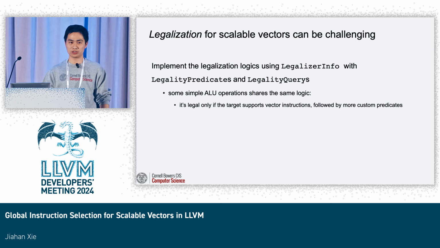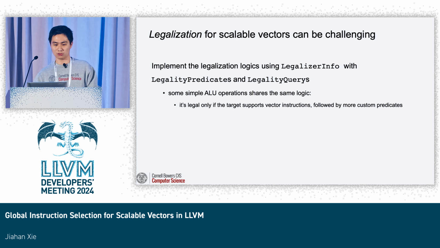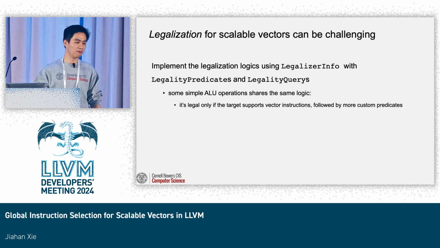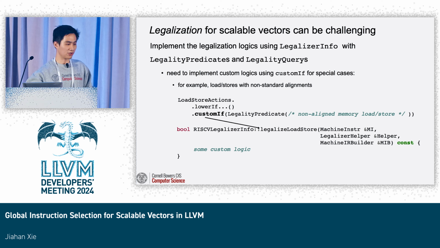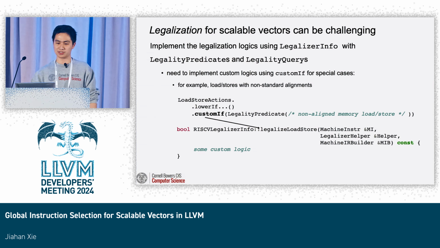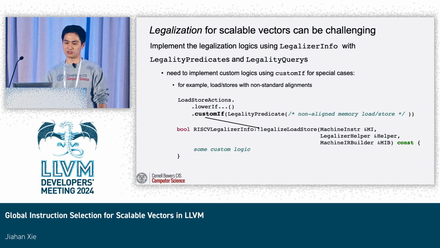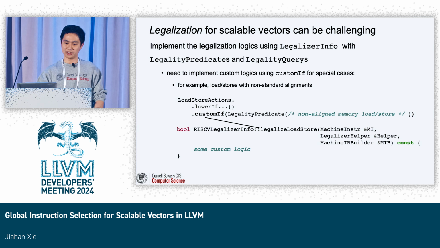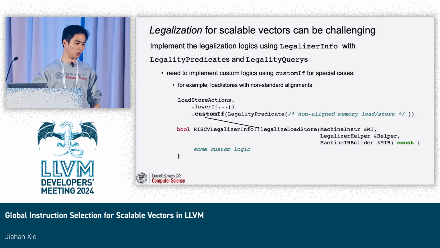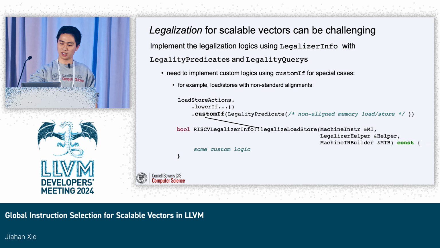And for ALU operations, they are pretty easy, and they share some logic where it is legal if the target supports vector instructions, followed by some customized target-specific predicates. But for load and store, there are some nuances. For example, we need to implement some custom logic using custom if for special cases, like a load store for non-standard alignments. If the custom if evaluates to true, it will eventually invoke the customized legal load store function, where you need to put your custom function implementation.